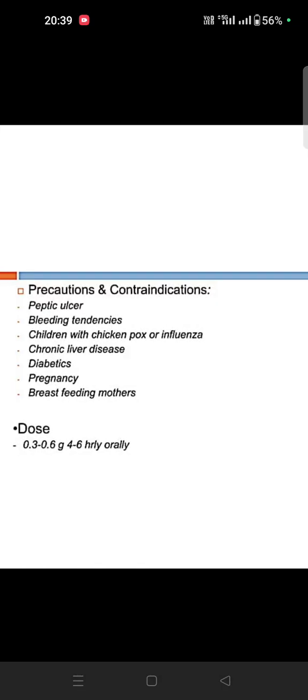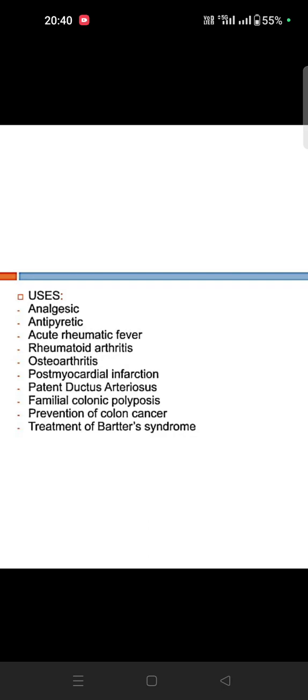So what is the meaning of Bartter syndrome? Bartter syndrome is a renal tubular disorder, so they can't reabsorb salt, okay, sodium. This is Bartter syndrome.